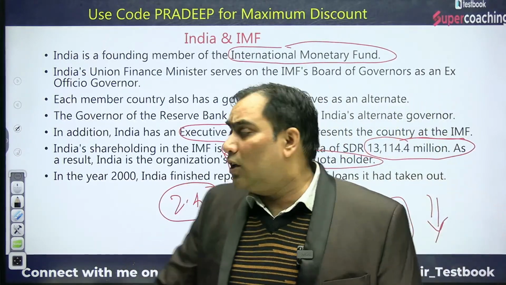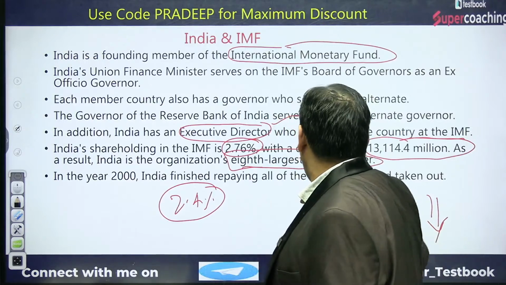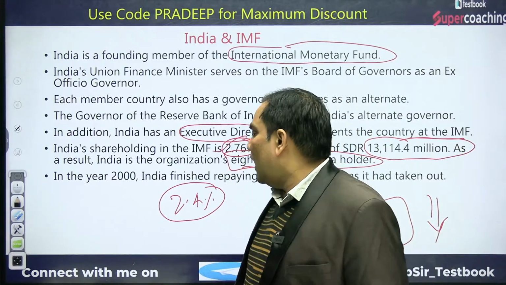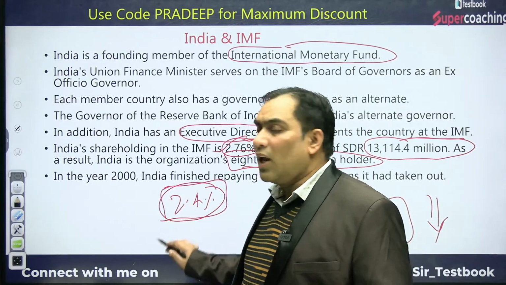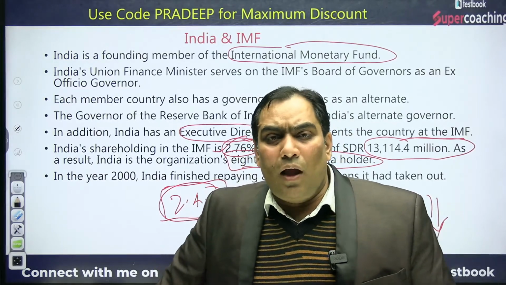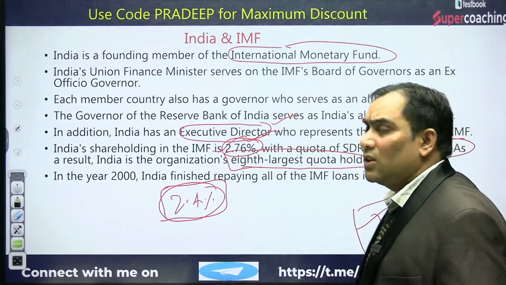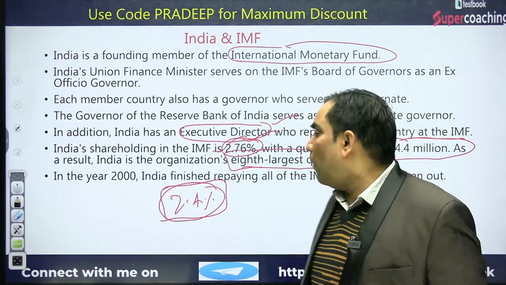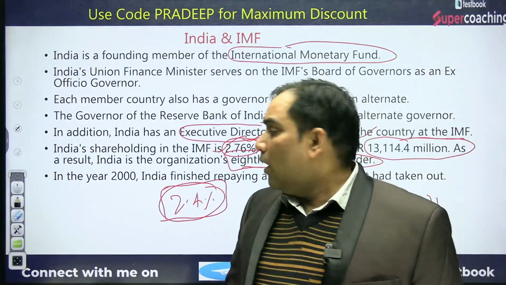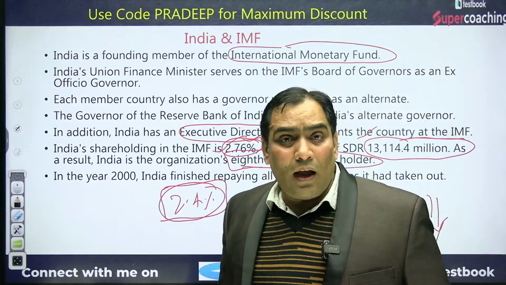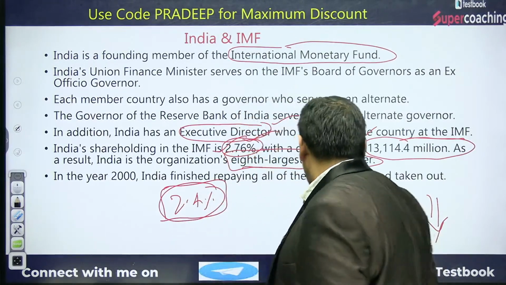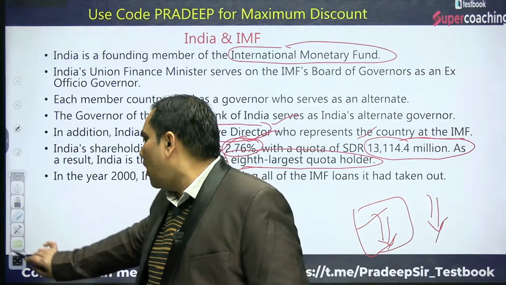India's quota share is 2.76%, sorry, and earlier it was 2.4%. So there is a slight increase in the quota of India. And in terms of dollars, this is $13,114.4 million of quota we have with the RBI. And in terms of rank, India is the 8th largest quota holder in IMF. So ascending or descending order, we can talk about that.